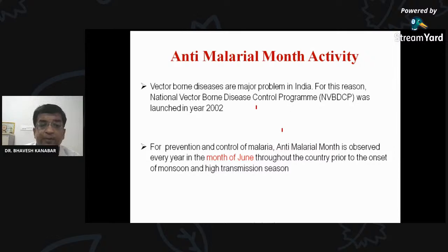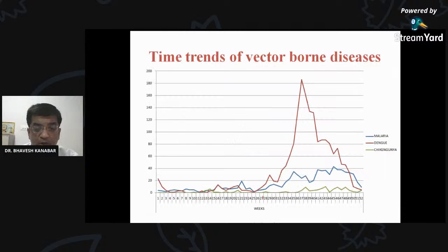Okay. So NVBDCP program, as you know, the month of June is celebrated as anti-malarial month. This is the chart. You can see that after the 30th to 31st week, in a year there are 52 weeks, there is a rise in cases of malaria, dengue, and chikungunya after this June month, that is in monsoon and post-monsoon season.